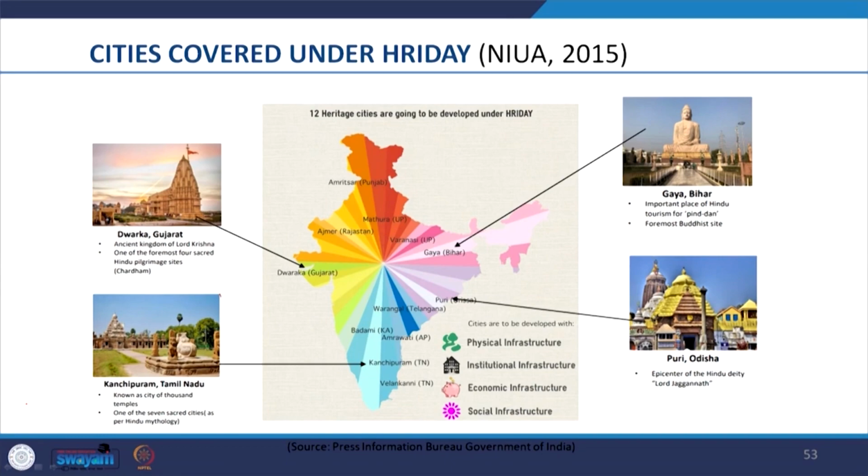We also see that Puri, which is famous for its temples and Jagannath Rath Yatra, was also covered under this scheme. Likewise, we see Badami was undertaken for development through the scheme, which is famous for its sandstone rock cut cave temples. We further see that Warangal, famous for its large number of ancient temples, was targeted for development.